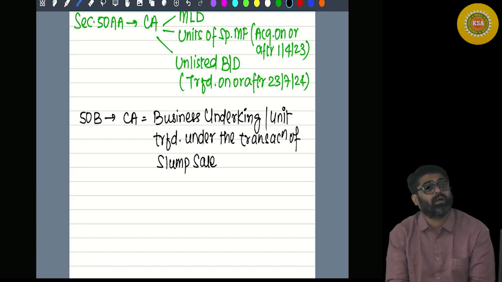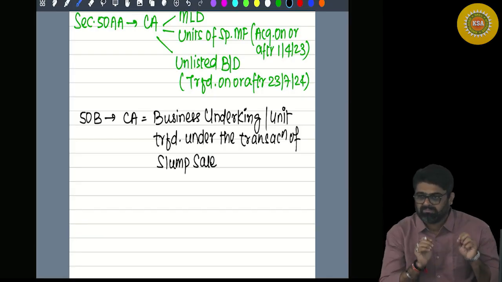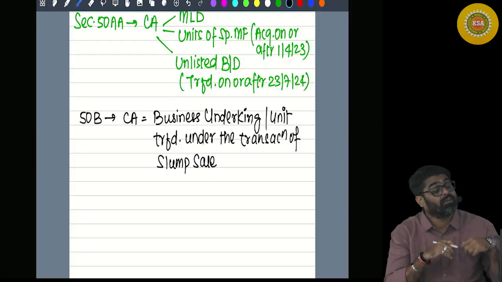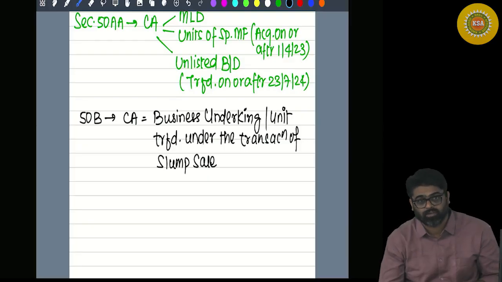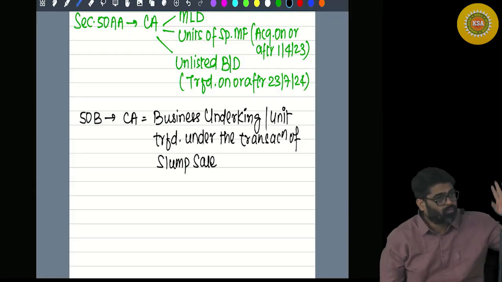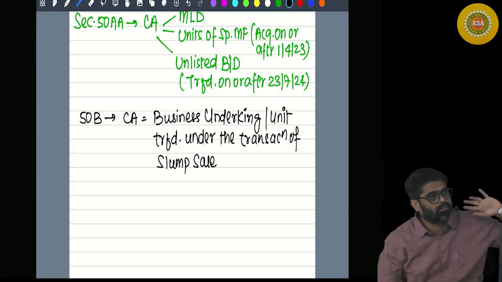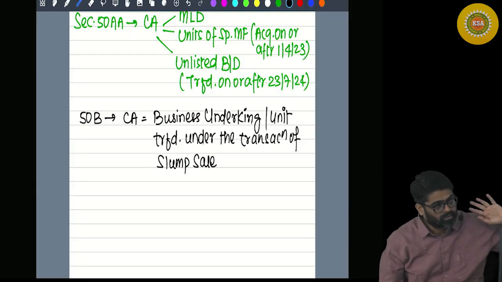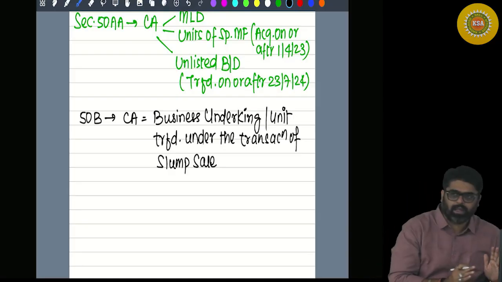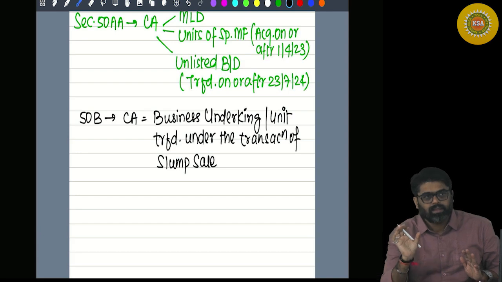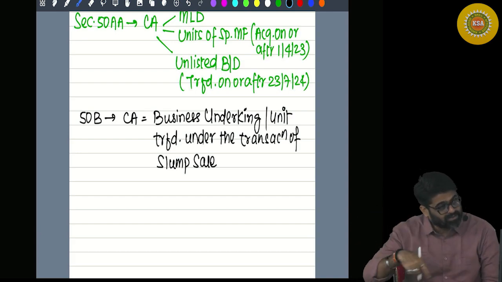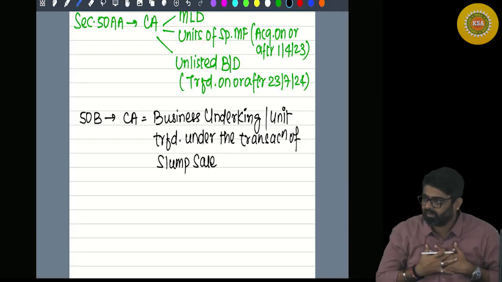This factory will have many assets, plant and machinery, then land, then stock, and it will have many liabilities also. Yes or no? Full asset side, many assets are there. Full liability side, many outside liabilities are there. Now this entire business having these many assets and liabilities, I am not transferring a single asset. This entire business which is run by me.